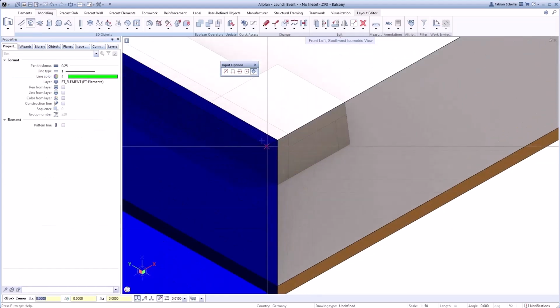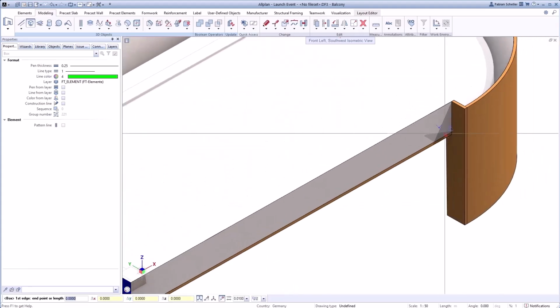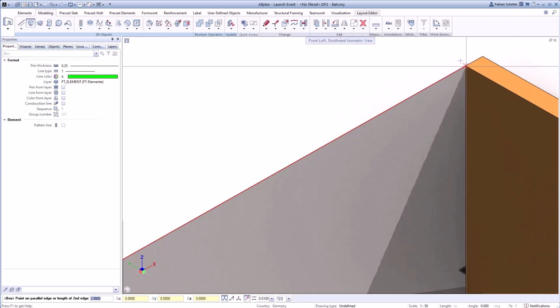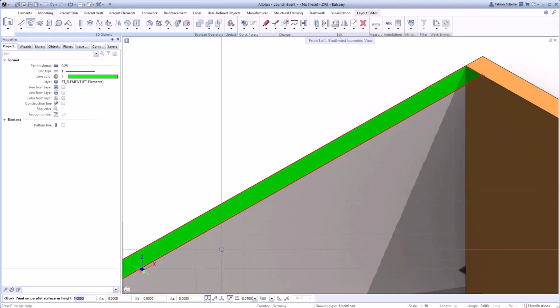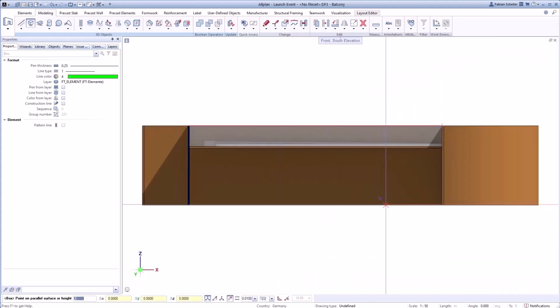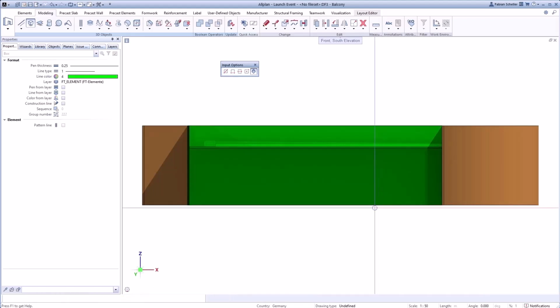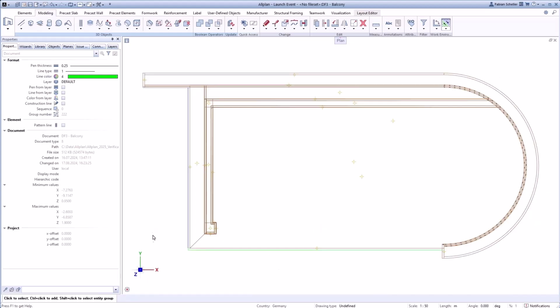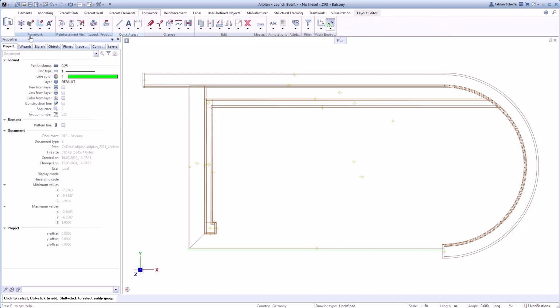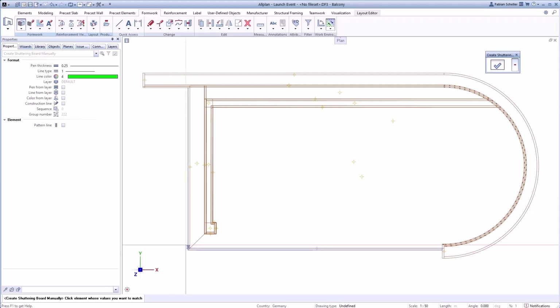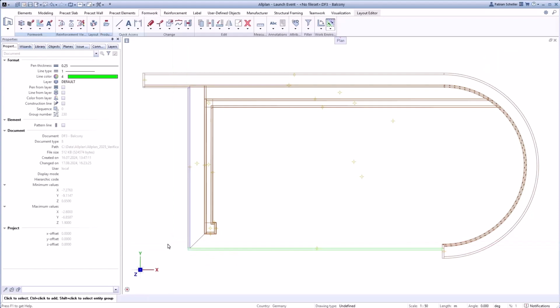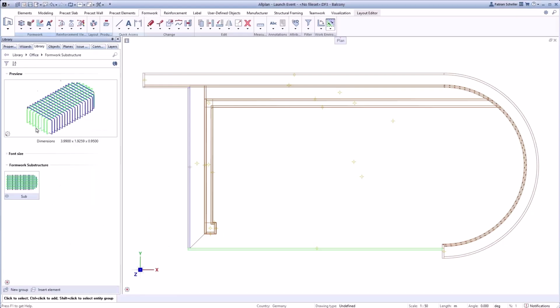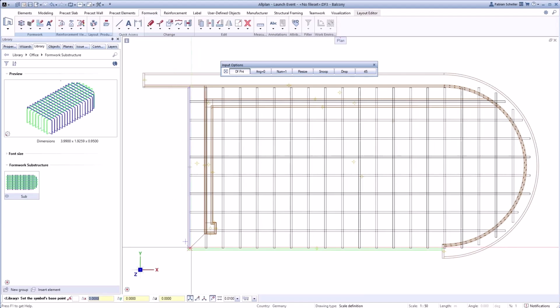To distinguish between horizontal and vertical boards, I use two different colors. The possibility to overtake any 3D component into a formwork board and the transformation back of single shuttering boards allows to find a solution for every situation. In the next step, the 3D components are transferred into a formwork substructure. To speed up the situation, I used some predefined boards for the rest of the solution. But you can also copy or adjust the boards via point modification to your personal needs.